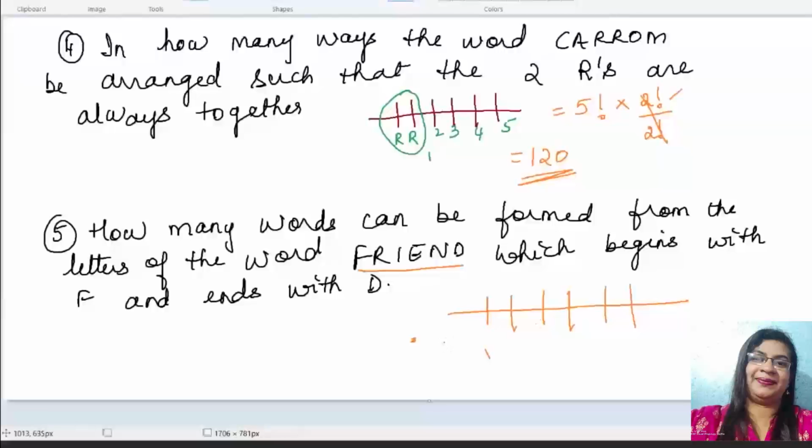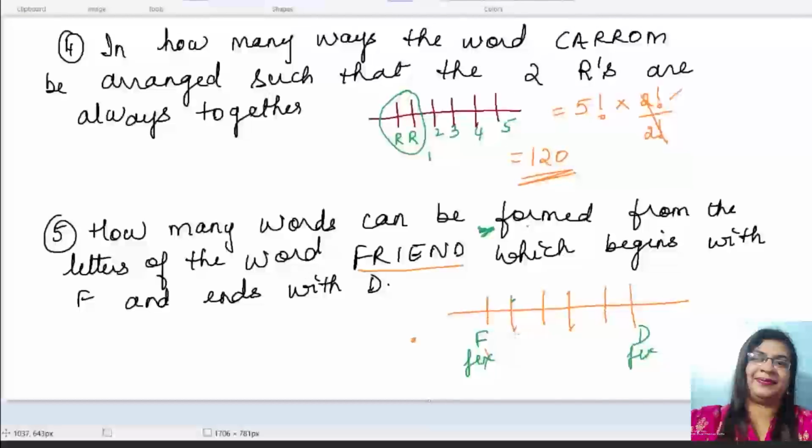Now, coming to the fifth question. How many words can be formed from the letters of the word FRIEND? Now here you have to understand. How many letters are there here? 1, 2, 3, 4, 5 and 6. So 6 letters are there in the word FRIEND. What you do first is draw the 6 lines: 1, 2, 3, 4, 5 and 6.